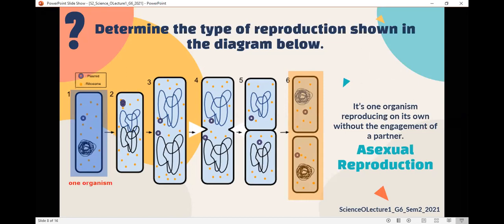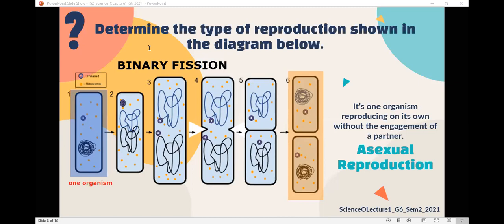During asexual reproduction, it's one organism that reproduces on its own. Which type of asexual reproduction is this? Is it binary fission? Binary fission.